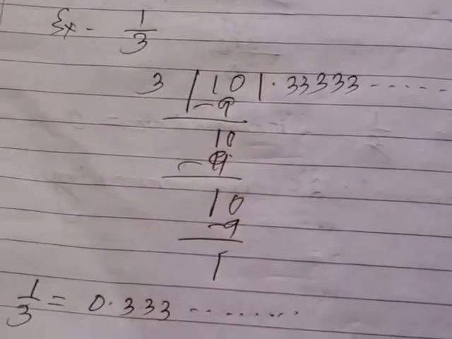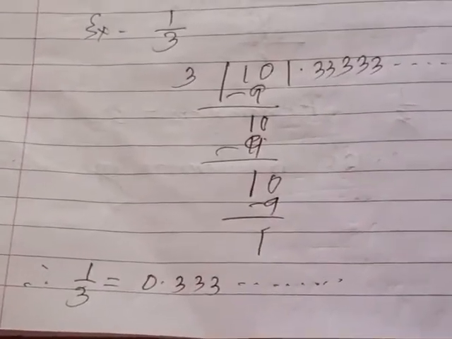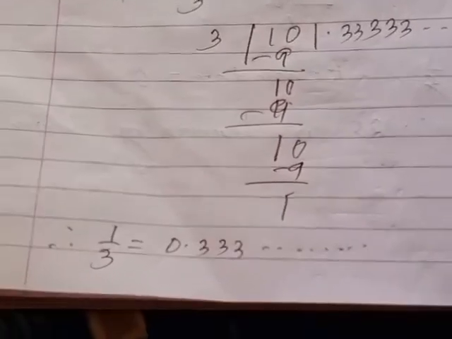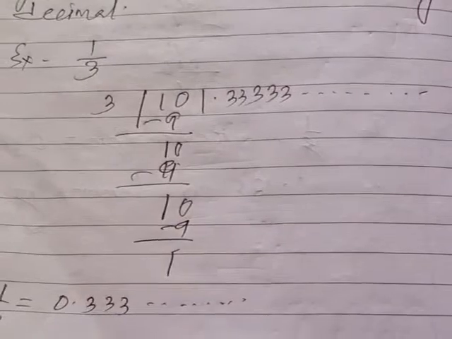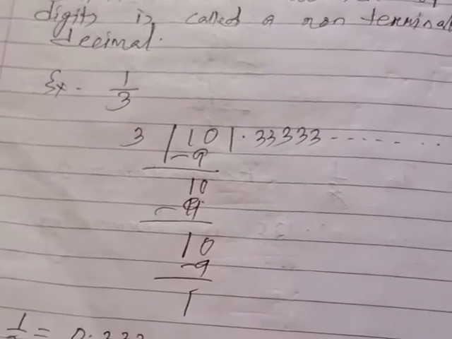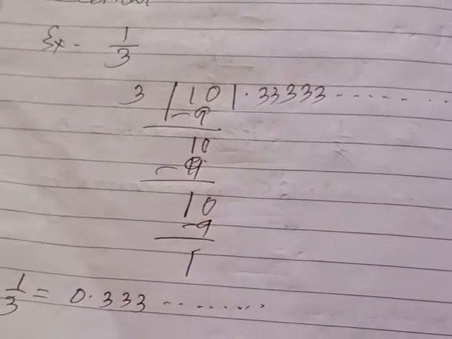Understand? And another thing: in the process of division, if you are dividing 1 by 3, the remainder cannot be 0. The remainder is always 1. It is never 0. Whatever quotient you put, the remainder is never 0. So if the remainder of a fraction during the process of division is never 0, such a decimal is also called a non-terminating decimal, the opposite of a terminating decimal.